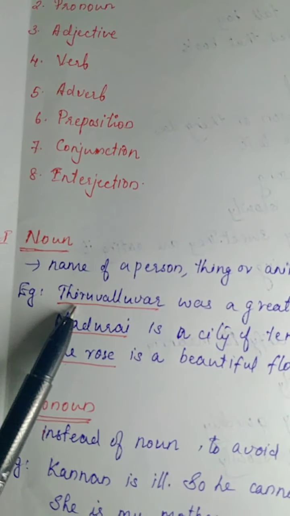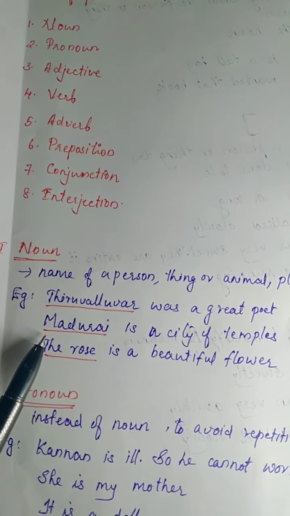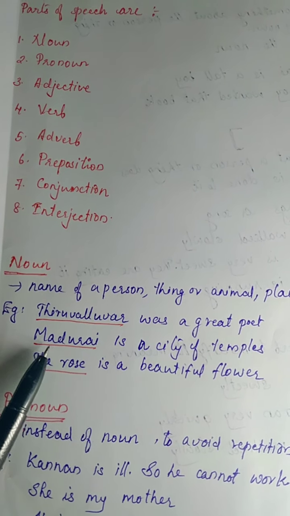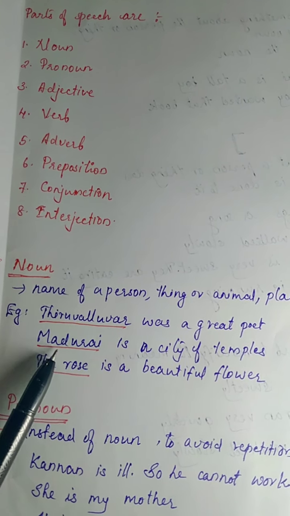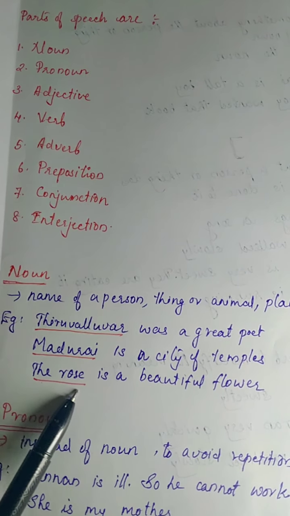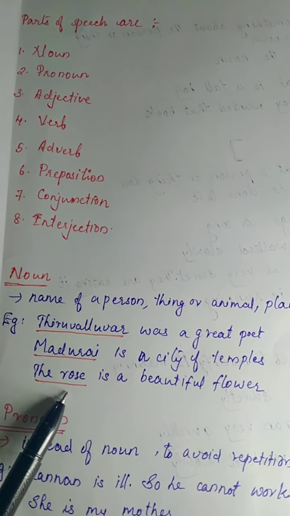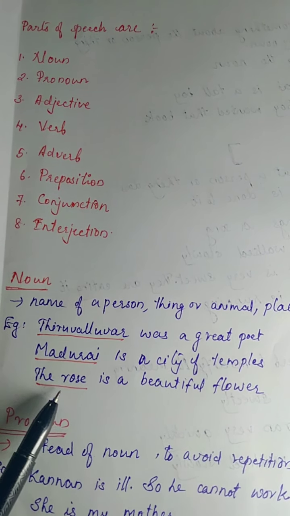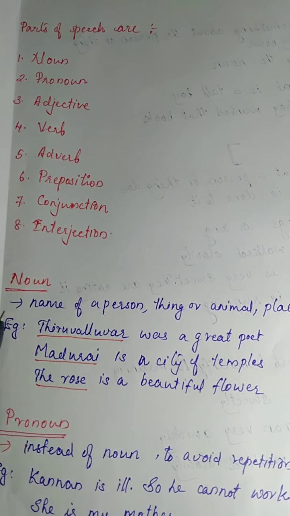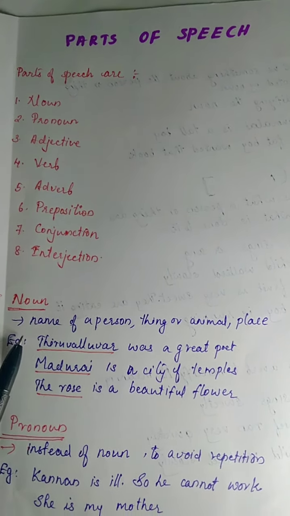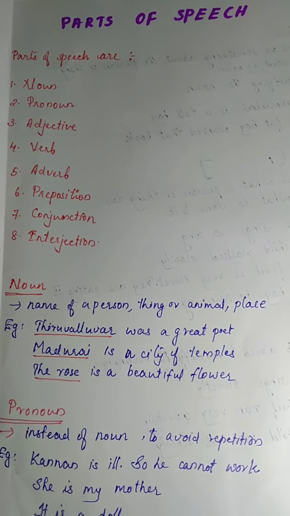So, it's a noun. Second example, Madurai is a city of temples. Madurai is a name of a place, so it's a noun. The rose is a beautiful flower. Rose is the name of a flower or it's the name of a thing, so we can tell it's a noun. So noun is the name of a person, thing, animal or place.